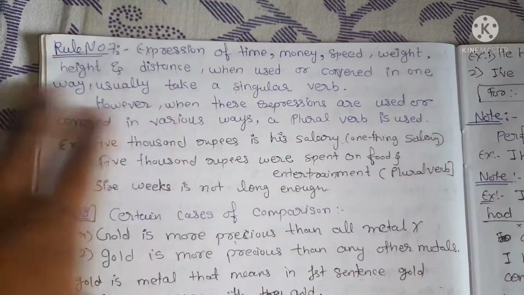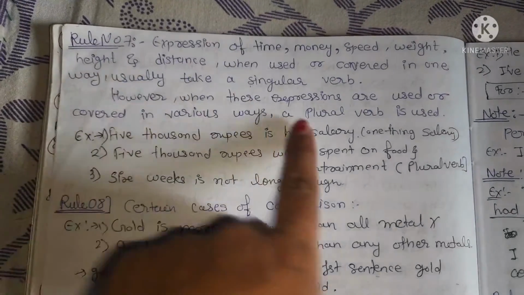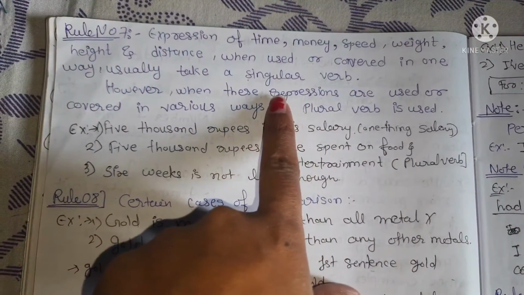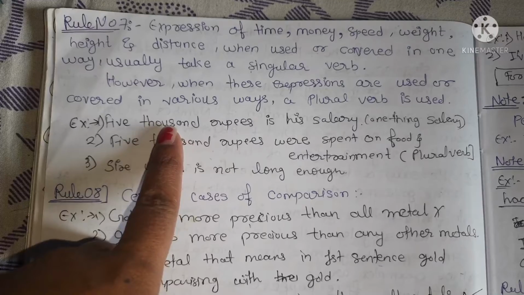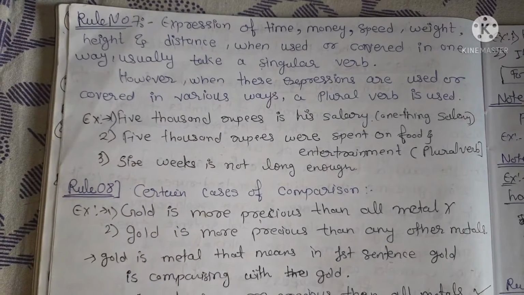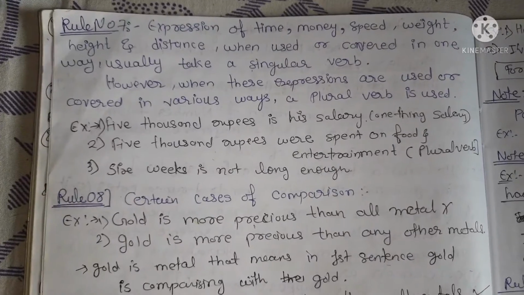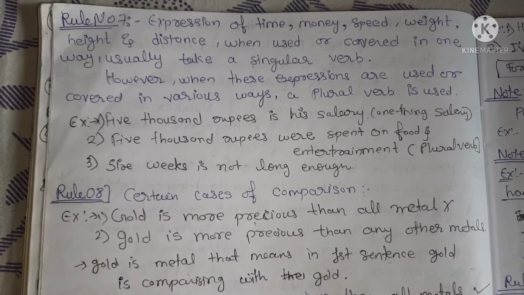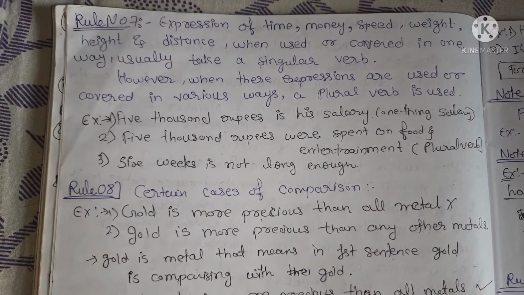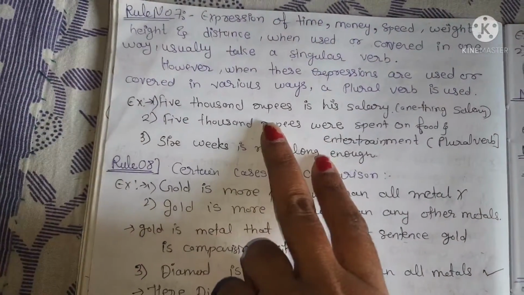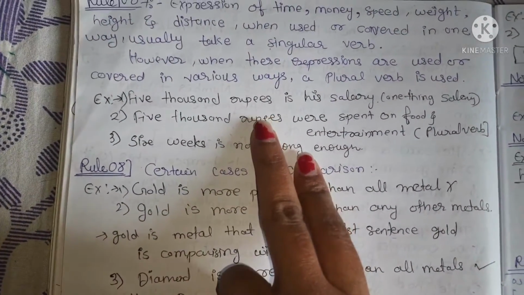Let's move to rule number 7. Expressions of time, money, speed, weight, height, and distance, when used or covered in one way, usually take a singular verb. However, when these expressions are used or covered in various ways, a plural verb is used. We will try to understand with examples.